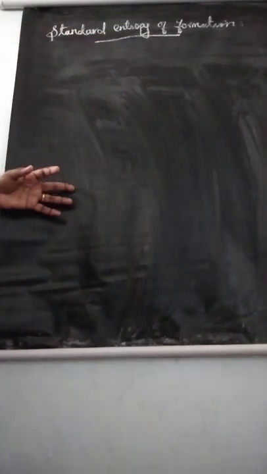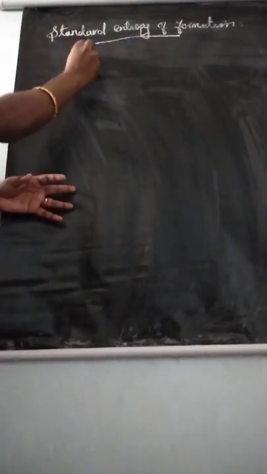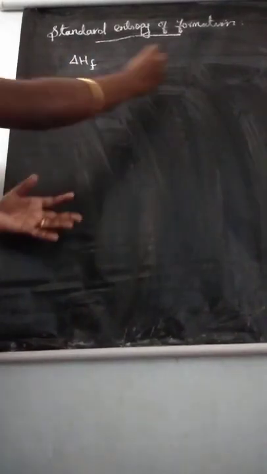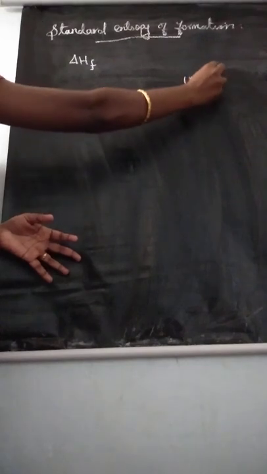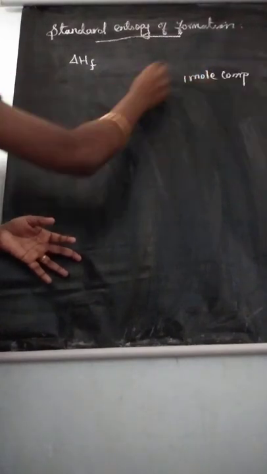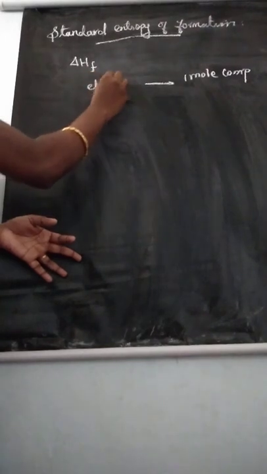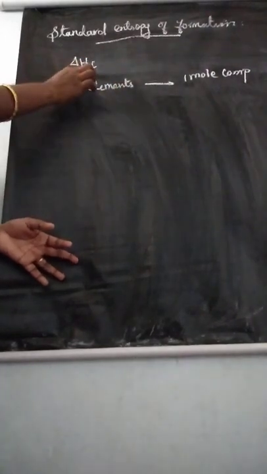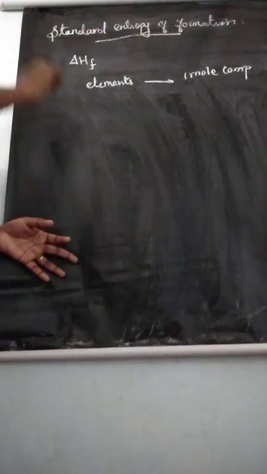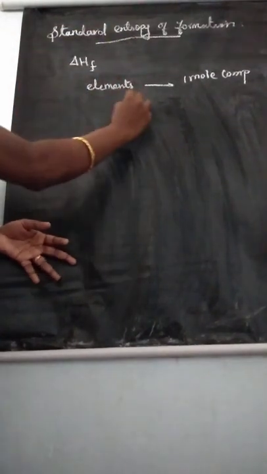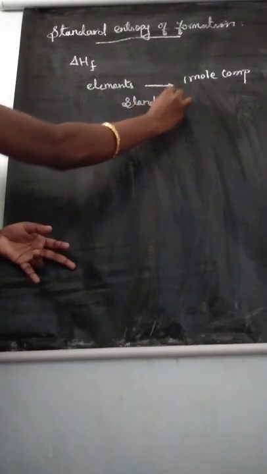Now the second topic, standard entropy of formation. What is meant by standard entropy of formation? Standard entropy of formation is defined as the entropy of formation of 1 mole of compound formed from its elements under standard conditions.